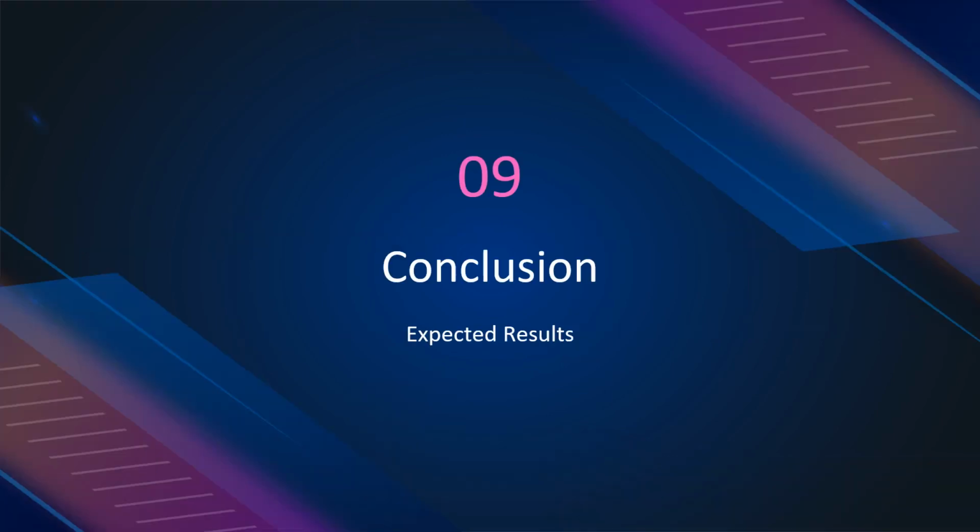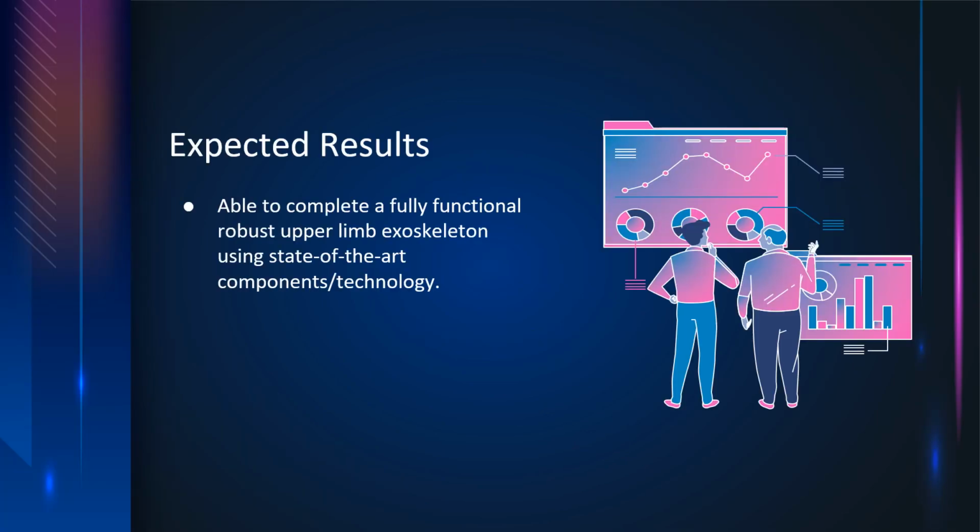Conclusion. In this chapter, I present my expected results for this project. I want to be able to complete a fully functional, robust upper limb exoskeleton using state-of-the-art technology. I hope for the best. The following slides are the list of references for this project.